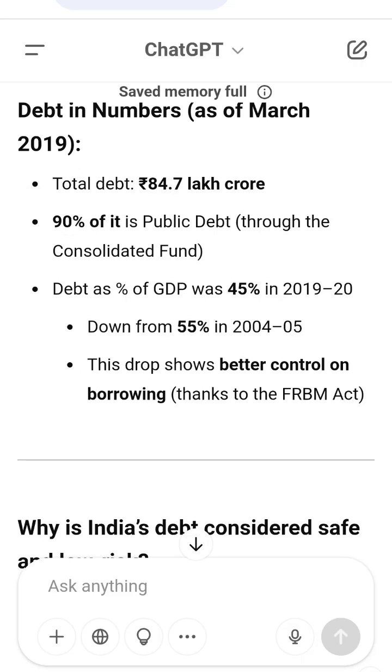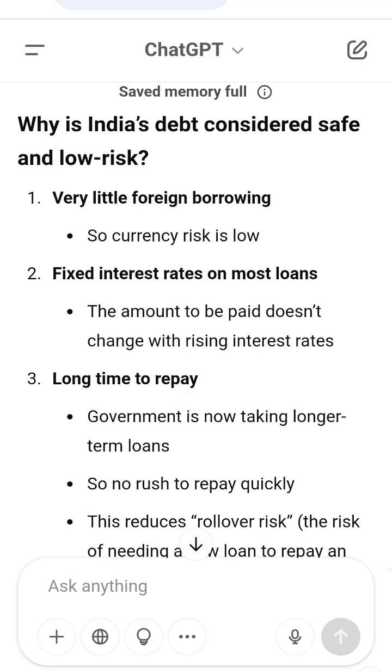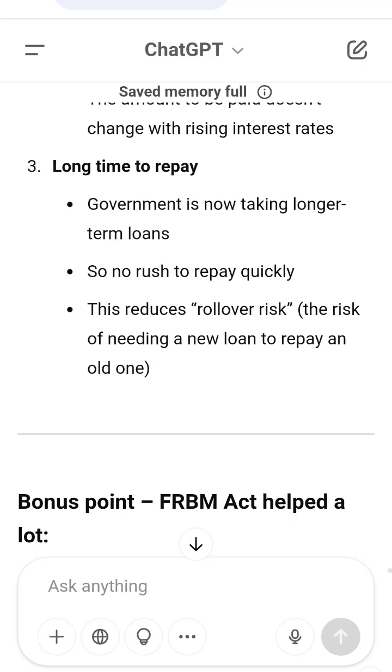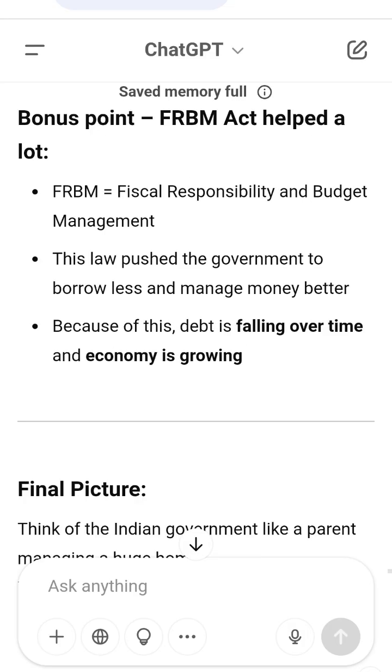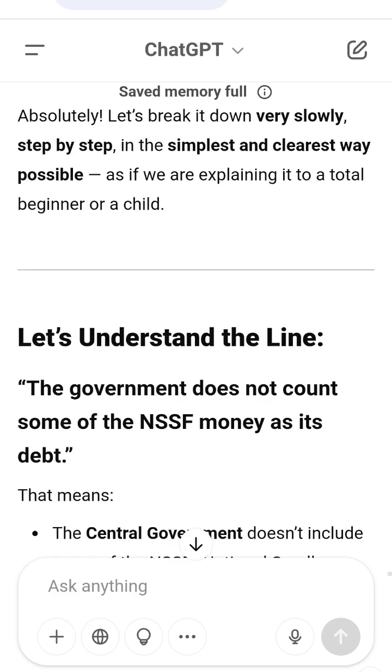Why is India's debt considered safe and low risk? One, very little foreign borrowing, so currency risk is low. Two, fixed interest rates on most loans. The amount to be paid doesn't change with rising interest rates. Three, long time to repay. The government is now taking longer-term loans to repay more slowly. This reduces rollover risk, the risk of needing a new loan to repay an old one.